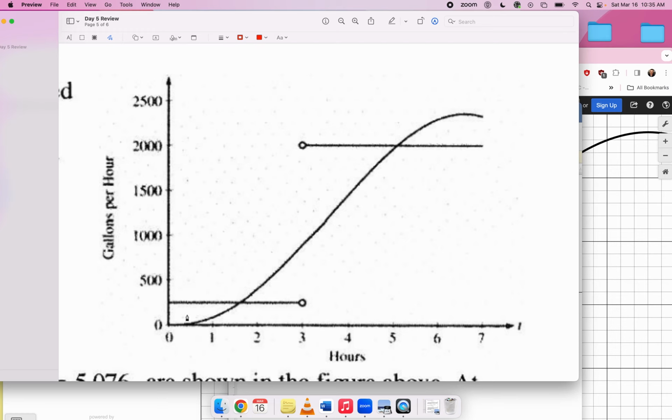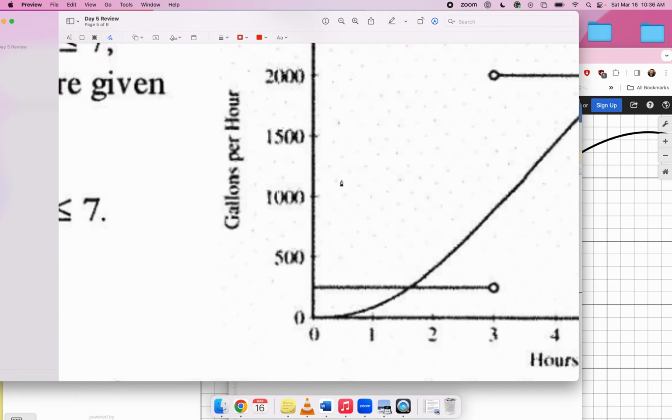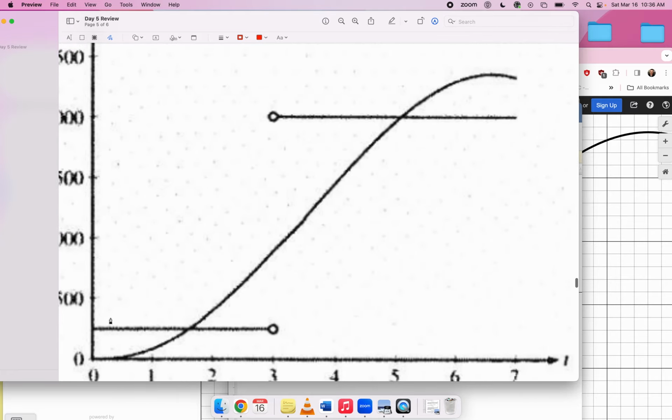Anyway, so during this first time period, and what do we want? The smallest amount? No, the greatest amount. Okay, greatest amount. During this first time period, you're losing water, right? How much water do you lose during this time period? Overall, how much water do you lose? I claim, some water's going out, but some water's going in. The overall amount that you lose is actually the area between these two curves. Okay, it's the area between those two curves.